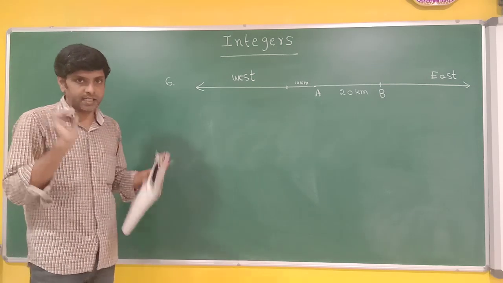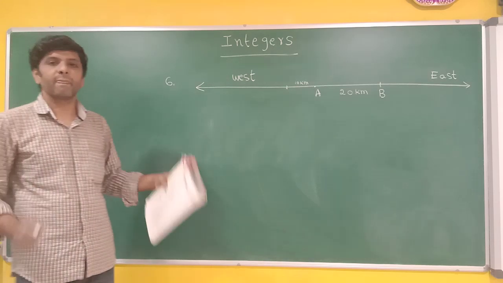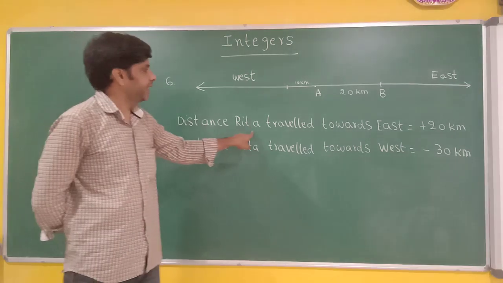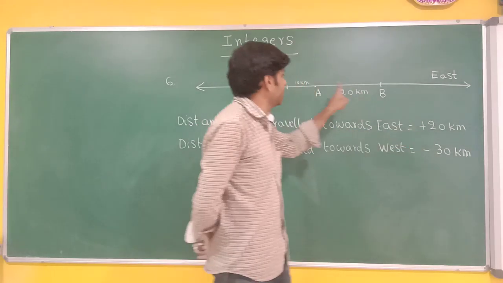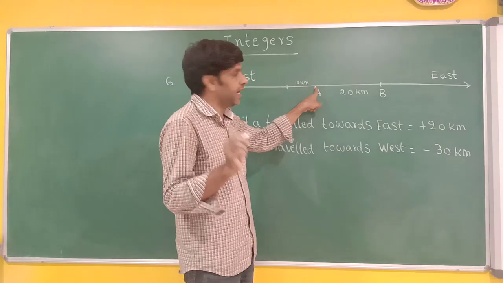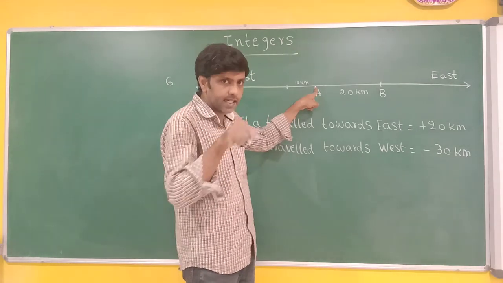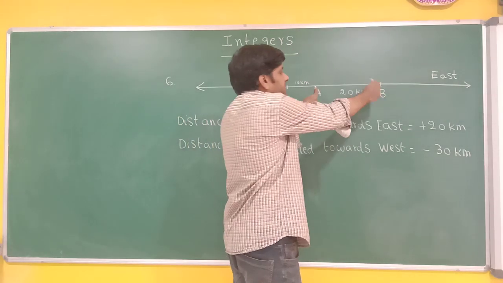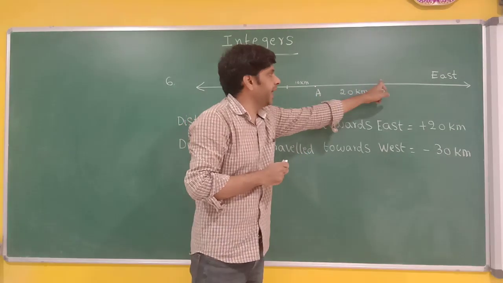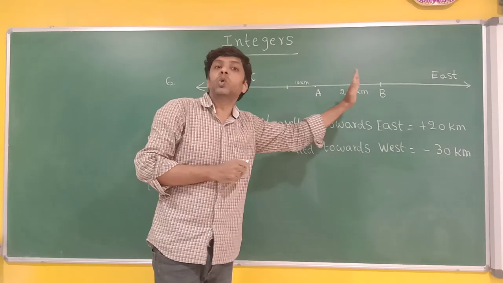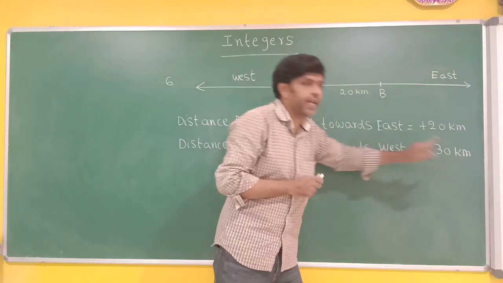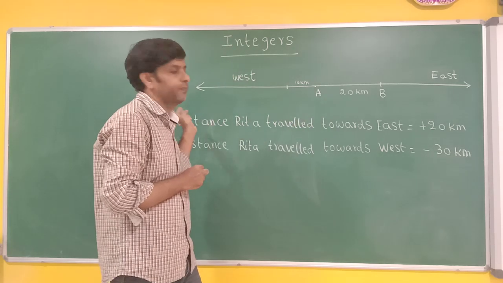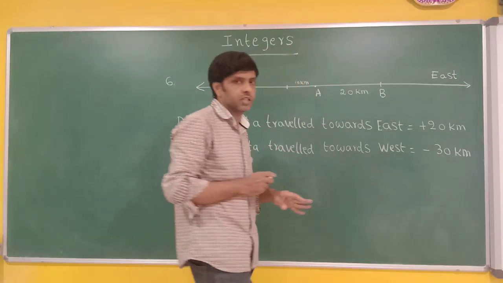Now, I will write the steps. Listen carefully. First step. Distance Rita traveled towards east. She started from A. It is just like A is just like 0 on the number line. She traveled towards right on the number line. Plus 20 kilometers. Now from there she came back. She came towards west. So I wrote minus 30. Did you understand why I wrote minus 30? Because she traveled backwards.